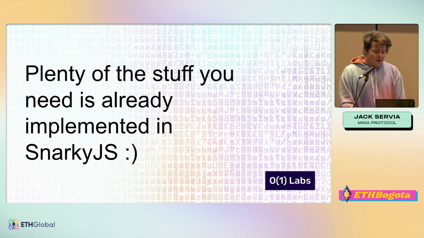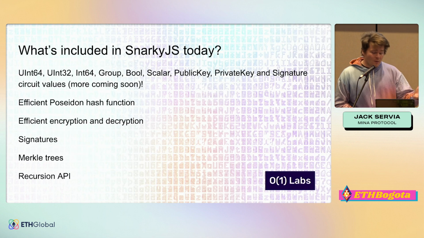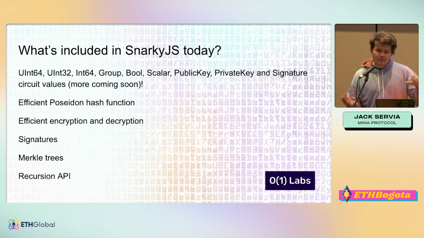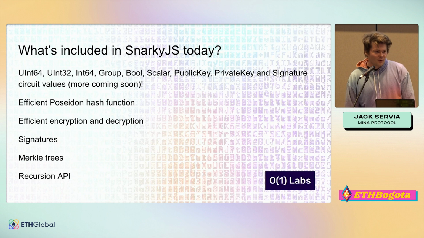Finally, plenty of the stuff that you need is already implemented in SnarkyJS. What we have today is support for a bunch of different types that are built on top of this field type. So the field type can be a little complicated to work with sometimes, but what we can do is compose field types into other things that are more familiar. And so we have types for uint64, uint32, int64, group, bool, scalar, public key, private key, signature, and more coming soon, including hopefully string pretty quickly.